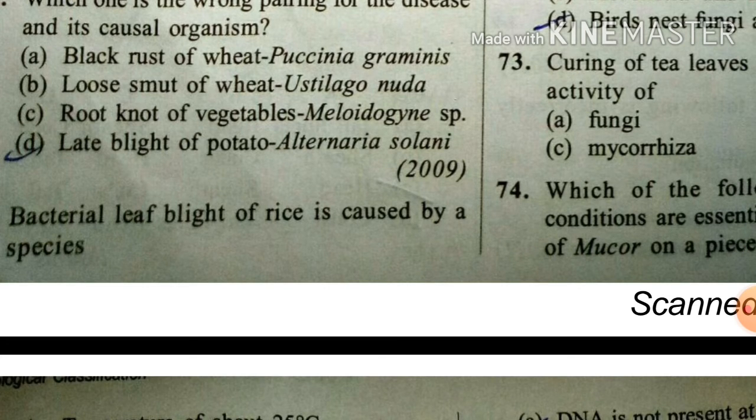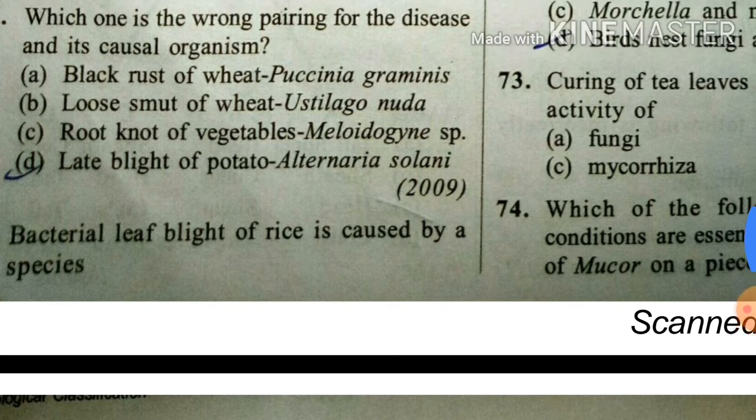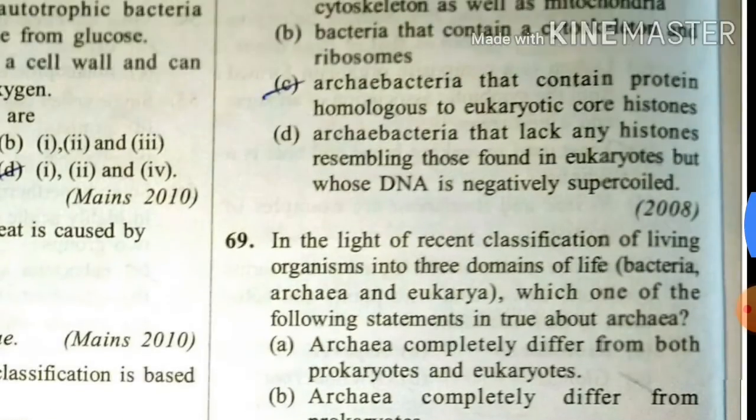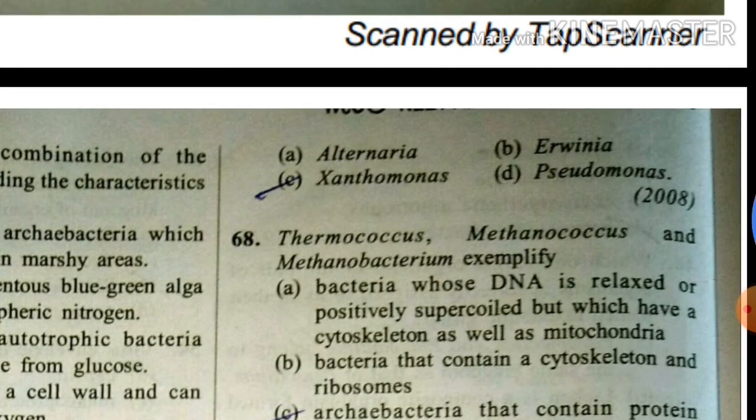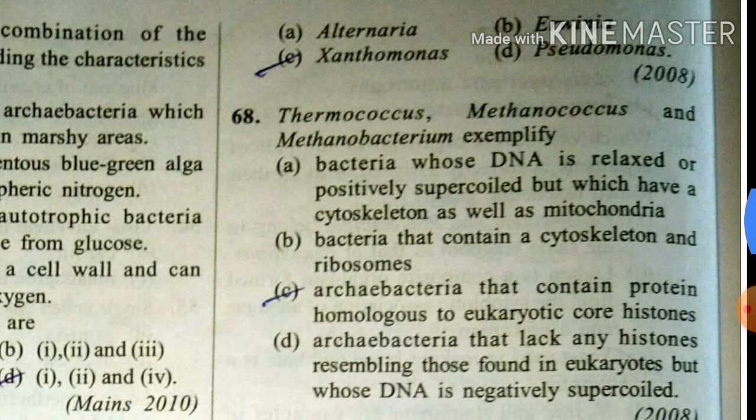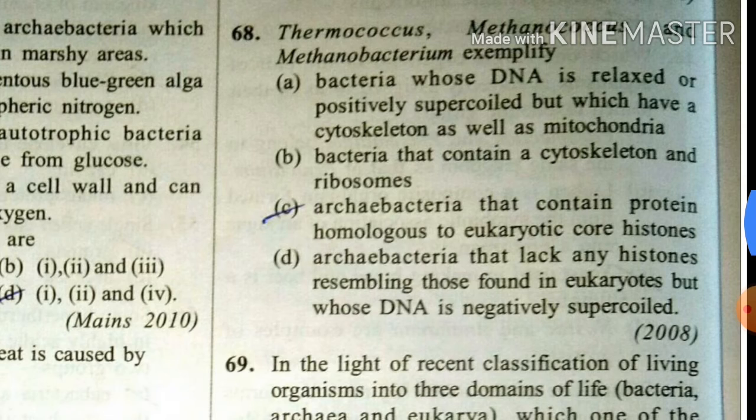Bacterial leaf blight of rice is caused by species Xanthomonas. Okay, Thermococcus, Methanococcus, and Methanobacterium exemplify archaebacteria that contain protein homologous to Eobacteria core histones.